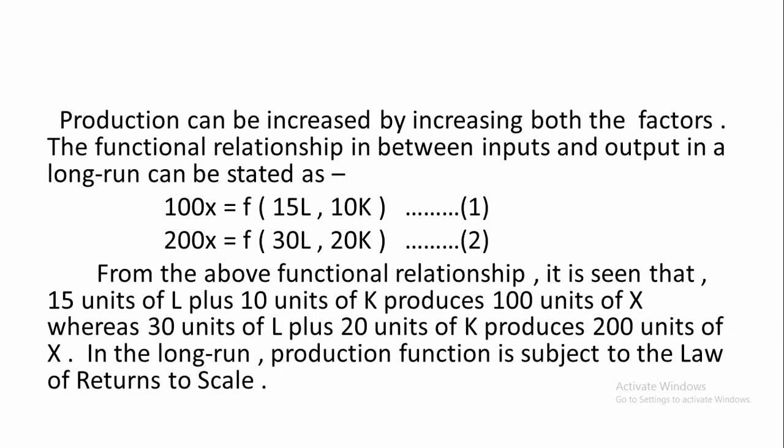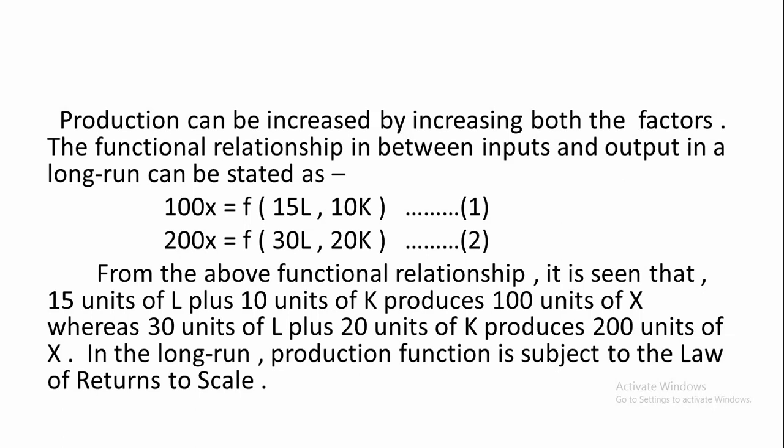From the above functional relationship, it is seen that 15 units of L plus 10 units of K produces 100 units of X, whereas 30 units of L plus 20 units of K produces 200 units of X. So in the long run, production function is subject to law of returns to scale.